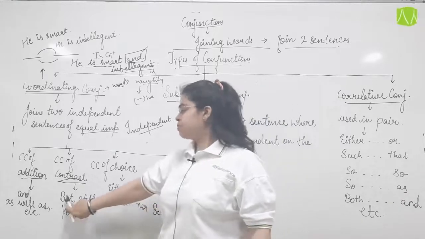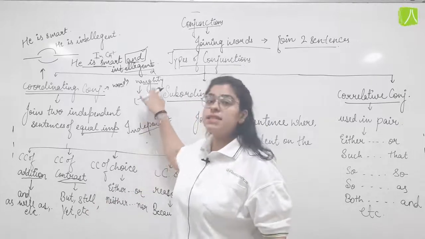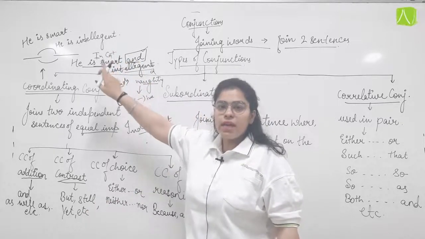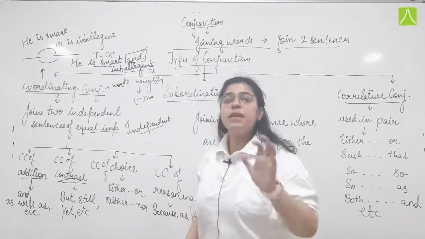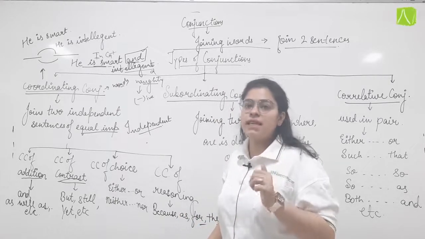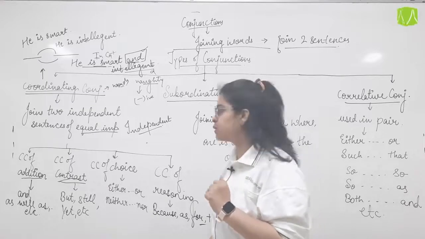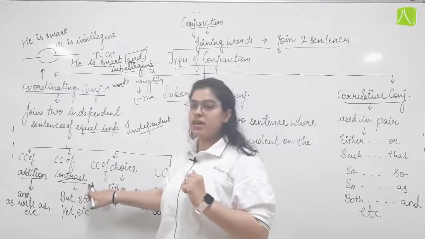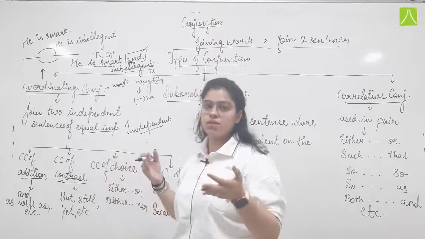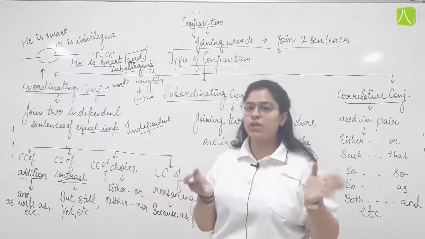So here we use "but", "still". He is naughty, still smart. He makes mischief in the class, but yet he is smart enough to manage his task. He does not need others' help for doing or completing his work. So this is for contrast, when two sentences are opposite or give us an opposite trait or quality of a person.